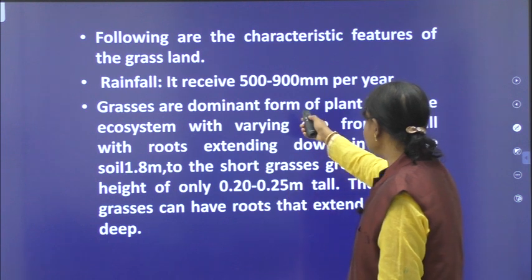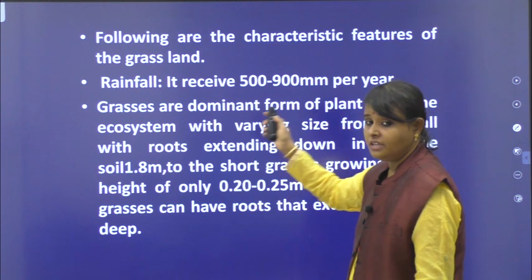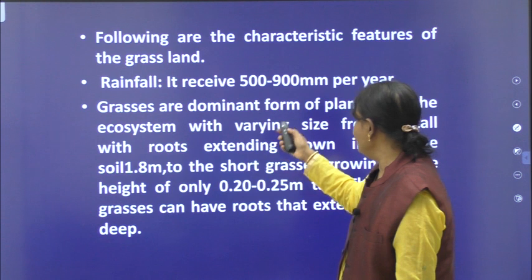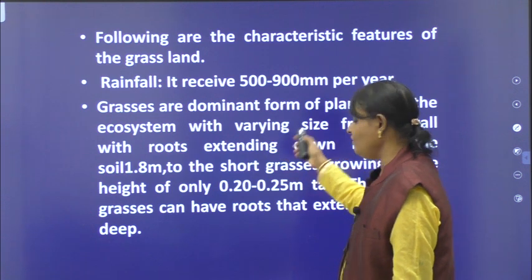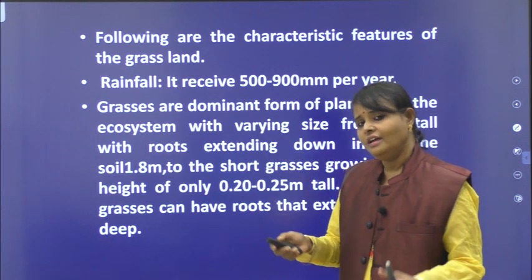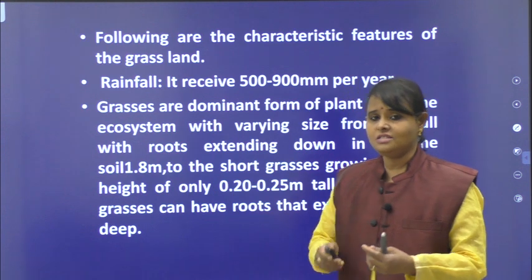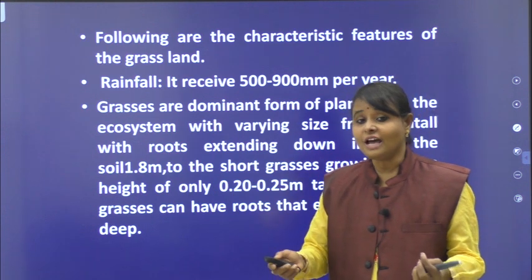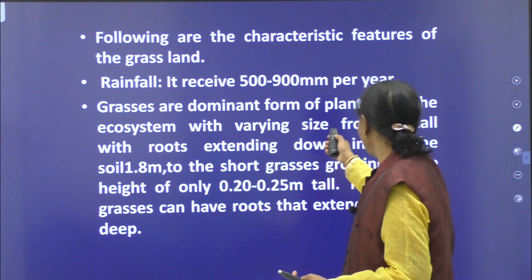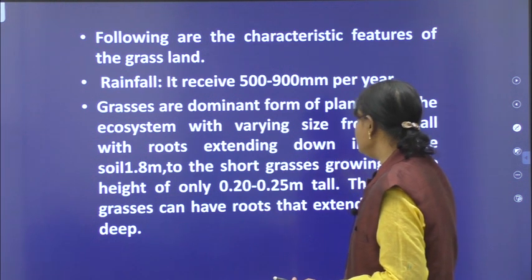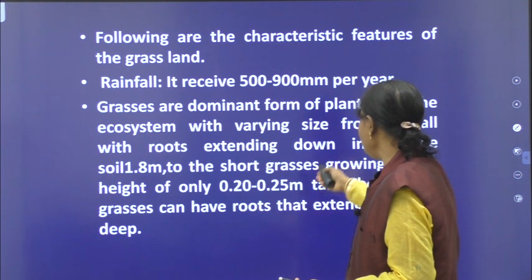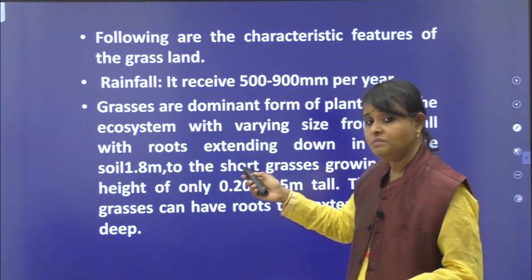Rainfall: it receives 500 to 900 mm per year. Grasses are the dominant form of plant life in a grassland ecosystem, with varying size, up to 2.1 meters tall, with roots extending down into the soil 1.8 meters.